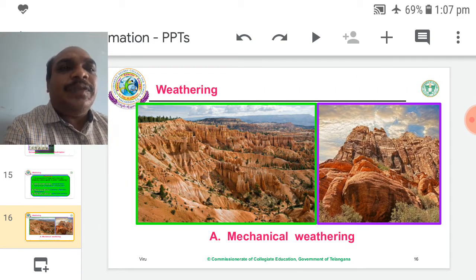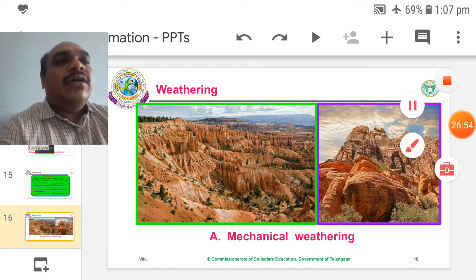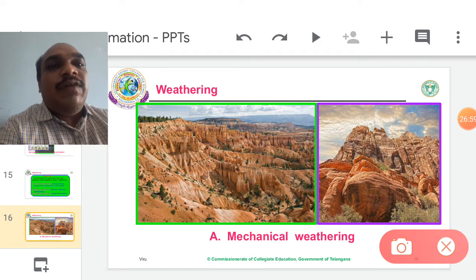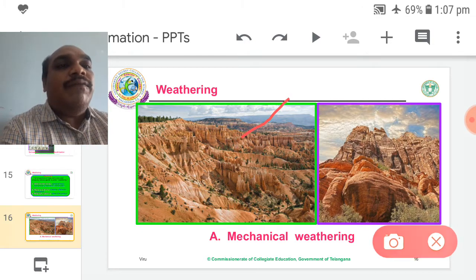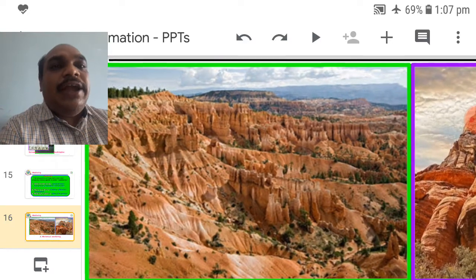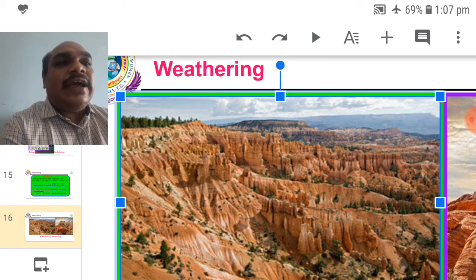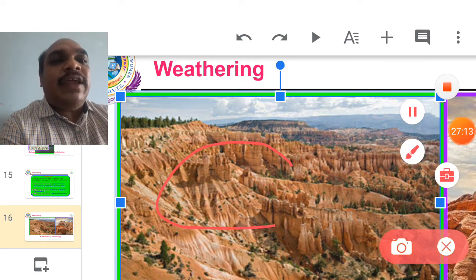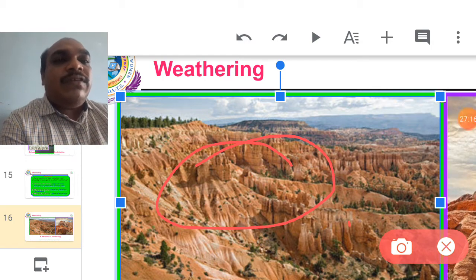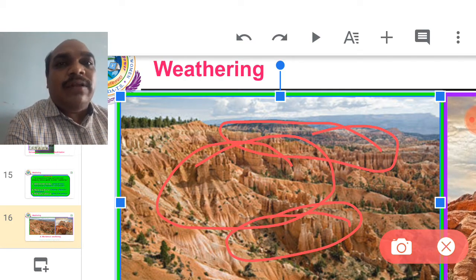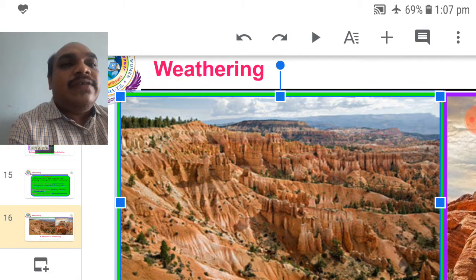So here, mechanical weathering is visible. Mechanical weathering needs strong physical force, which is strong winds or high temperature. So strong winds and high temperature create this type of weathering. Maybe those rocks are converted into small pieces. The entire phenomenon is called mechanical weathering. Mechanical weathering gives some soil.